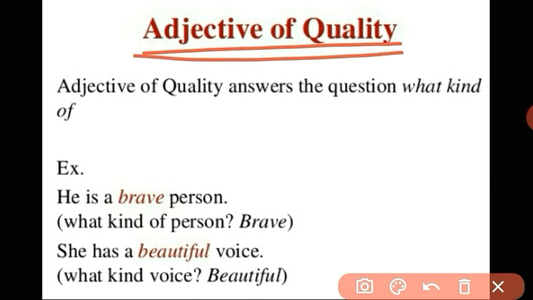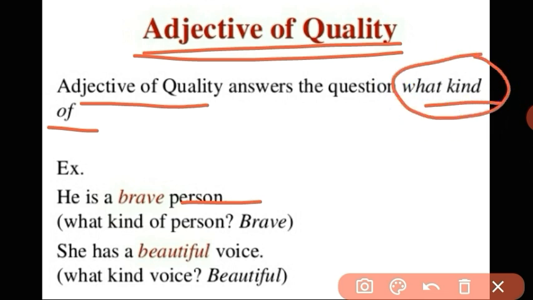How does it work? Adjective of quality answers the question what kind of. What kind of noun is it? How is that noun? Let us see the given examples. He is a brave person. Here the word person is the noun. If you ask a question with these words, you will get the answer, and that answer will be the adjective of quality. Let us check how it works. What kind of person? The answer is brave.